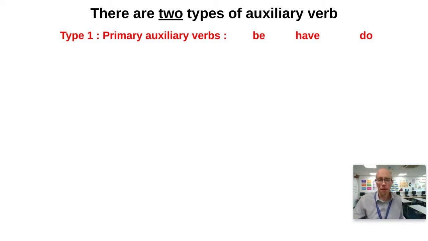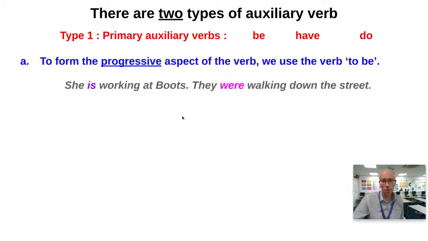So we have three primary auxiliary verbs in English, and we use them in order to concoct all sorts of grammatical constructions. For example, if we're going to use the progressive aspect of the verb, e.g. she's working at Boots, we're going to put a cheeky little -ing inflection on the end there to show that this is progressive, an ongoing, continuous thing. But we're also going to use a form of the verb to be there to make it standard. We could say she working at Boots, but that would be non-standard.